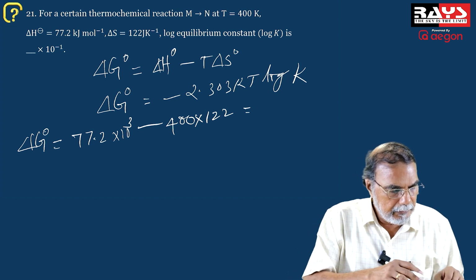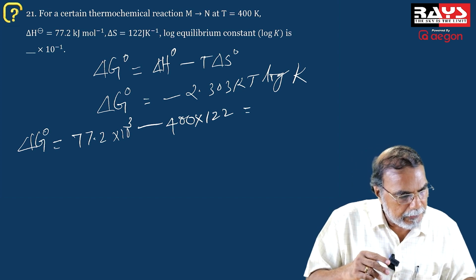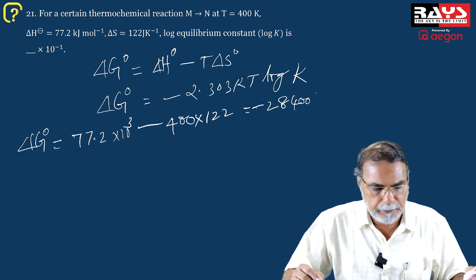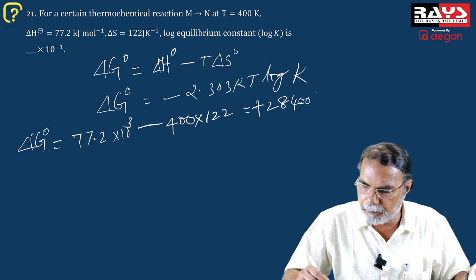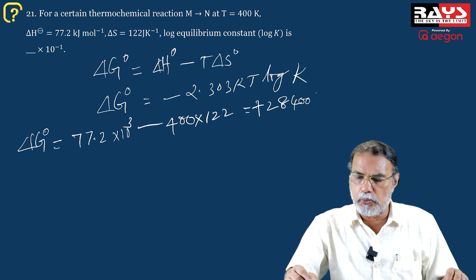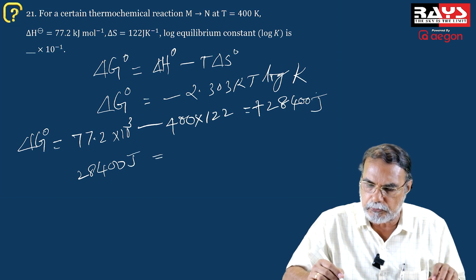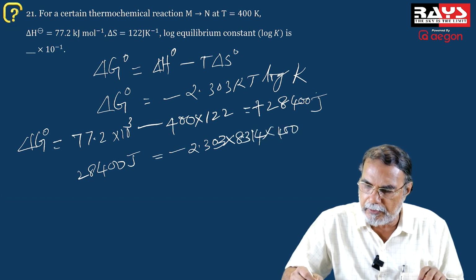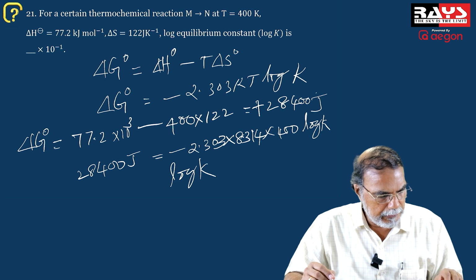And I think you are likely to get the answer if you simplify it at 2400. So that is the value minus 28,400, 28,400 plus 28,400 joule, that is the result. And this 28,400 joule can now be equated to minus 2.303 into 8.314, the value of R, into temperature, again 400, into logarithm of K.